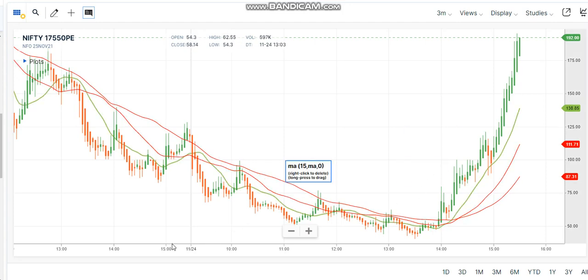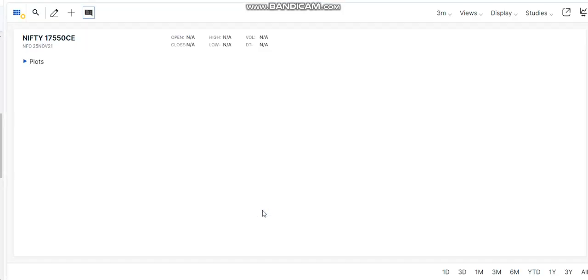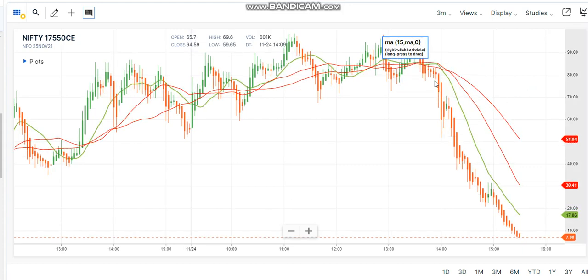If you don't rely on buying options, and you are very much interested in option selling with a huge amount of capital, then you can go for 17550 CE. At that moment, what was the premium? See, CE at that moment was at 80 rupees. If you sell only one lot of Nifty here at 80 rupees a point, very easily you can capture this complete 70 points. If you book at 10 rupees also, you can book the complete 70 points.